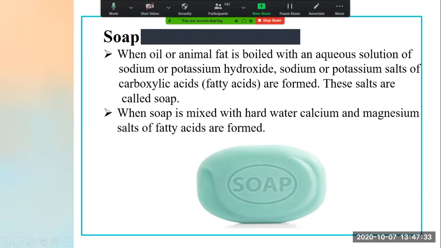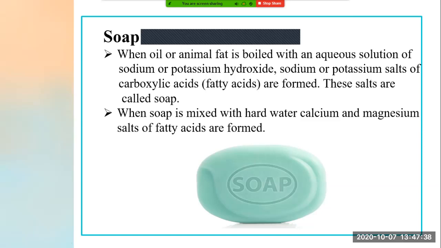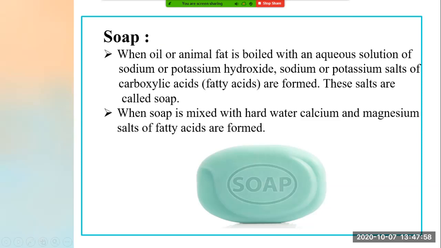Now you understood what soap is and how soap is formed. When it is asked how soap is formed, what will you write? When vegetable oil or animal fat is boiled with an aqueous solution of sodium or potassium hydroxide, we form the sodium or potassium salt of carboxylic acid, that is, fatty acids, and that is known as soap. Now I think everyone understood how the soap we use in our day-to-day life is formed, right?